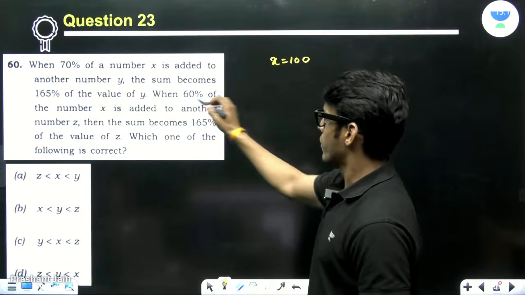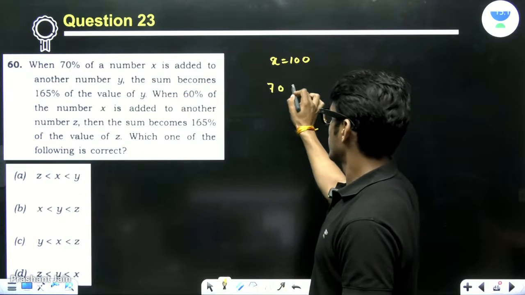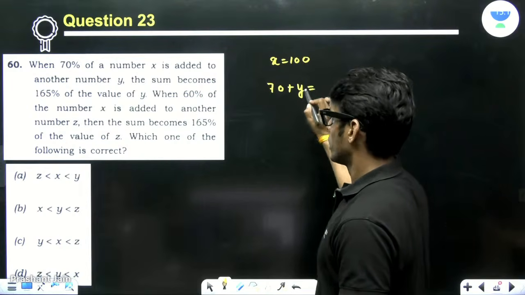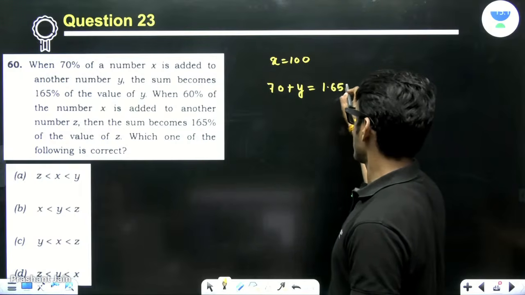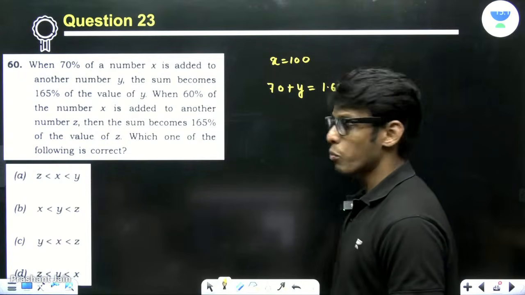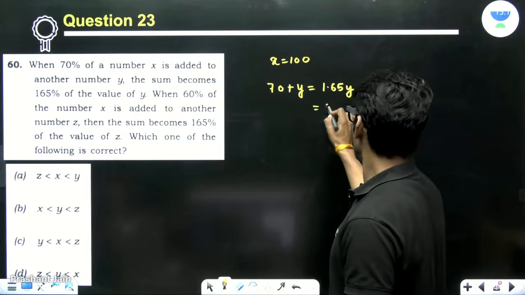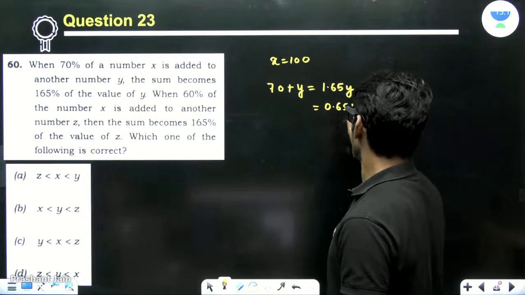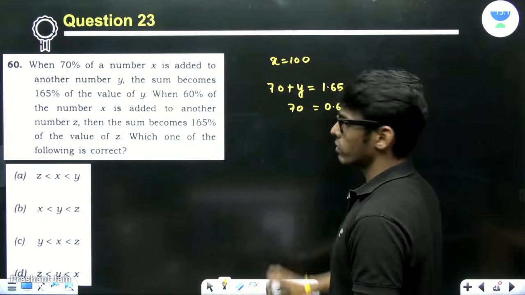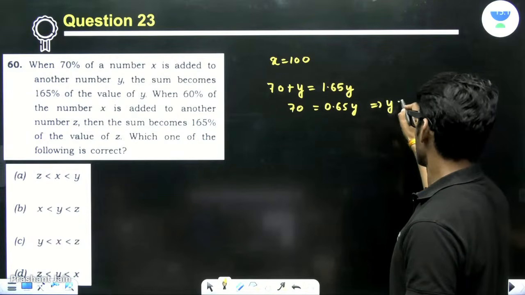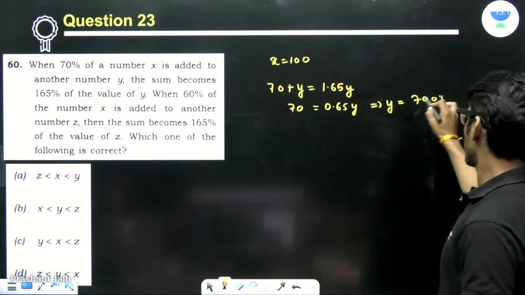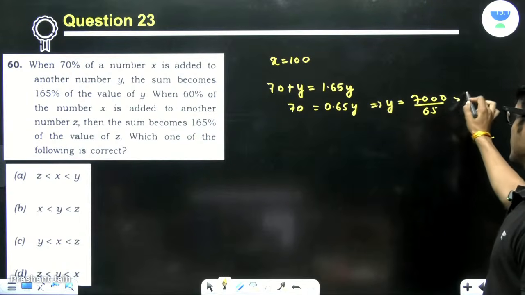So 70% of the number x is added to y, the number becomes 1.65y. Right? 165% of the value of y is 1.65y. So 0.65y is 70. So y becomes 7,000 upon 65. It is clearly greater than 100.